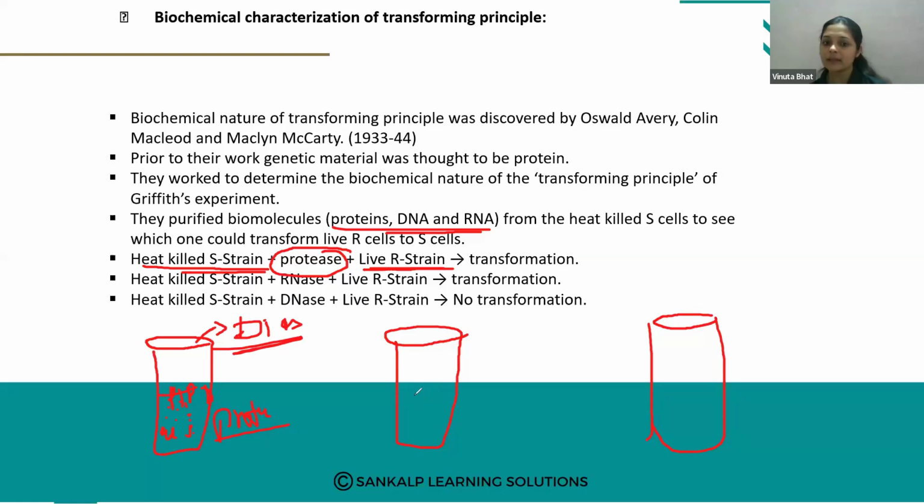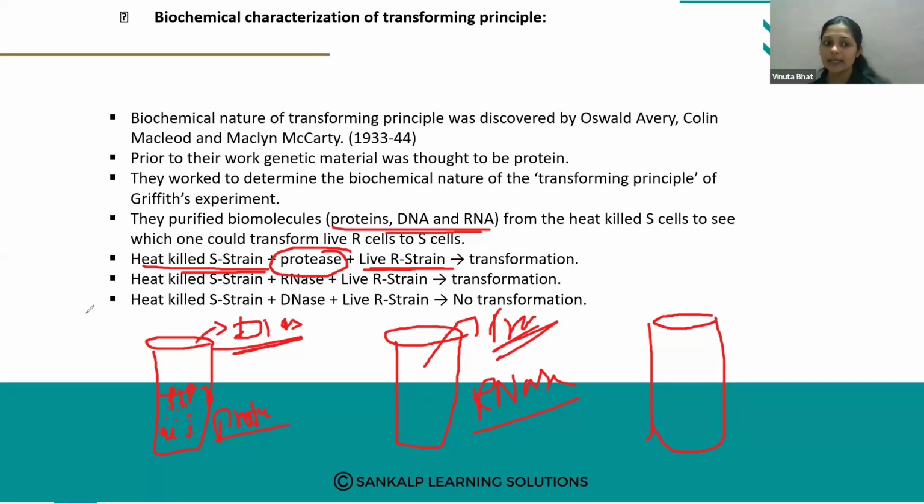So again here, these three biochemicals, proteins, DNA and RNA. RNAase enzyme is added. RNAase enzyme means which digests the RNA. Okay, so here RNA is digested, only DNA and protein is transferred to the R cell. So there is transformation, which means there is a development of disease in mice.